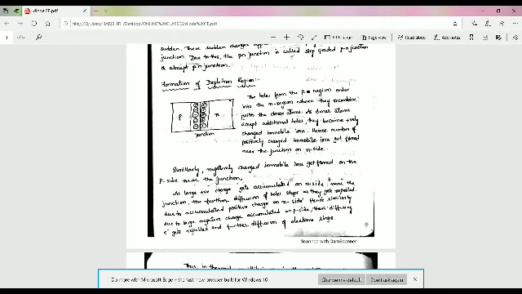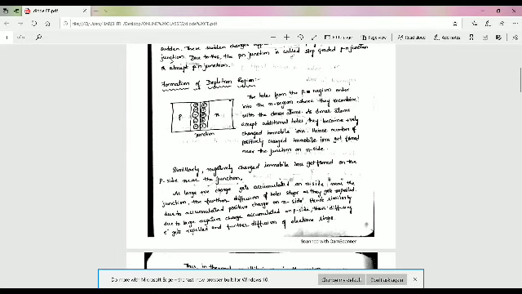Similarly, due to the large negative charge accumulated on the P side, diffusing electrons get repelled, same polarity. So eventually the diffusion of electrons also stops.